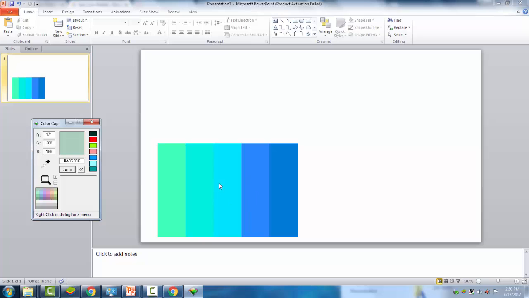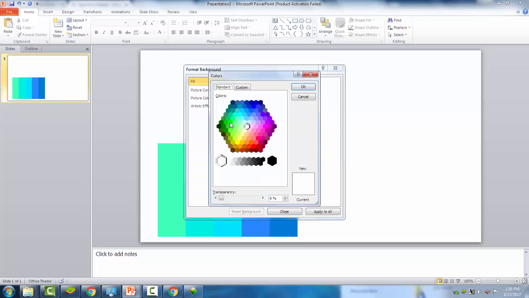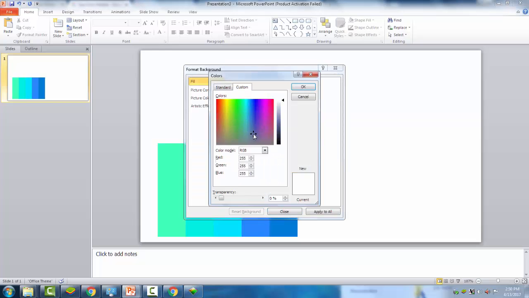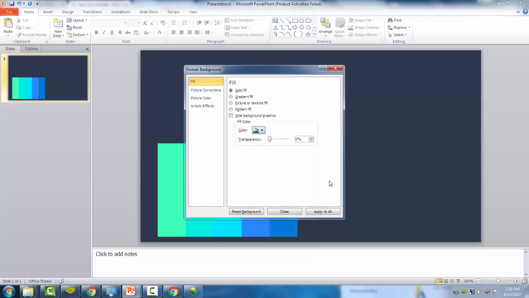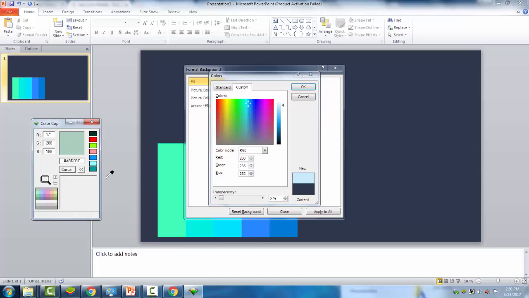I will select one of these to be the background. Probably this color, dark black, bluish black. Then I want this to be the background. Or this one perhaps.